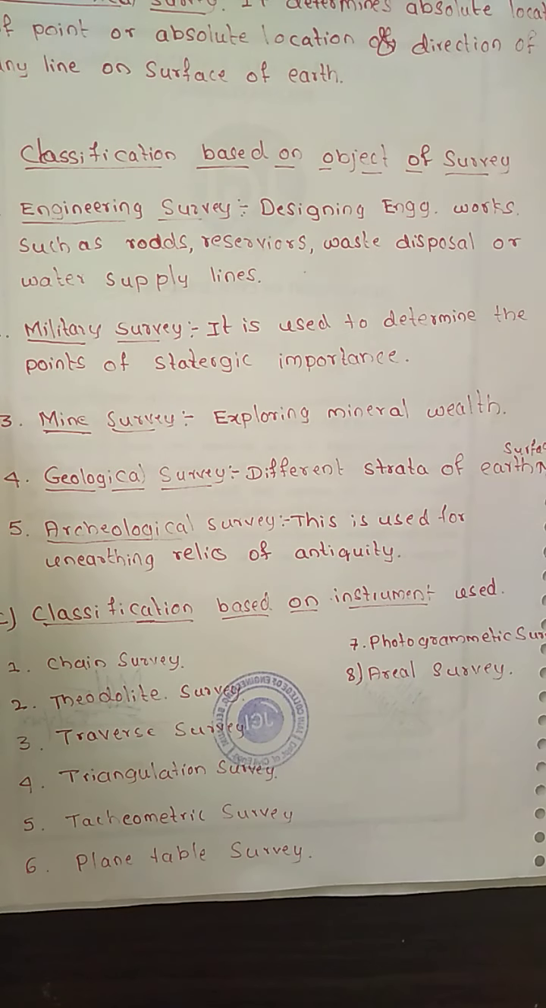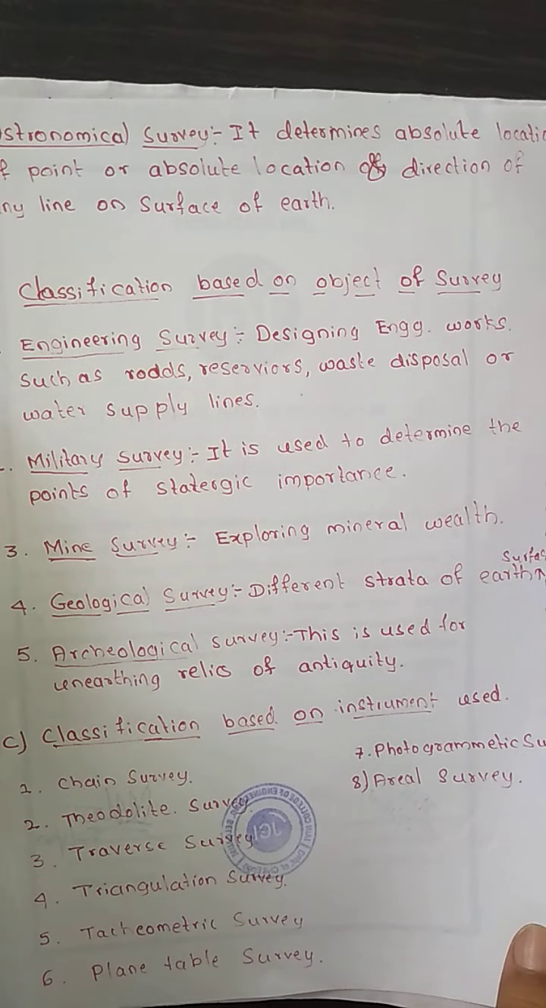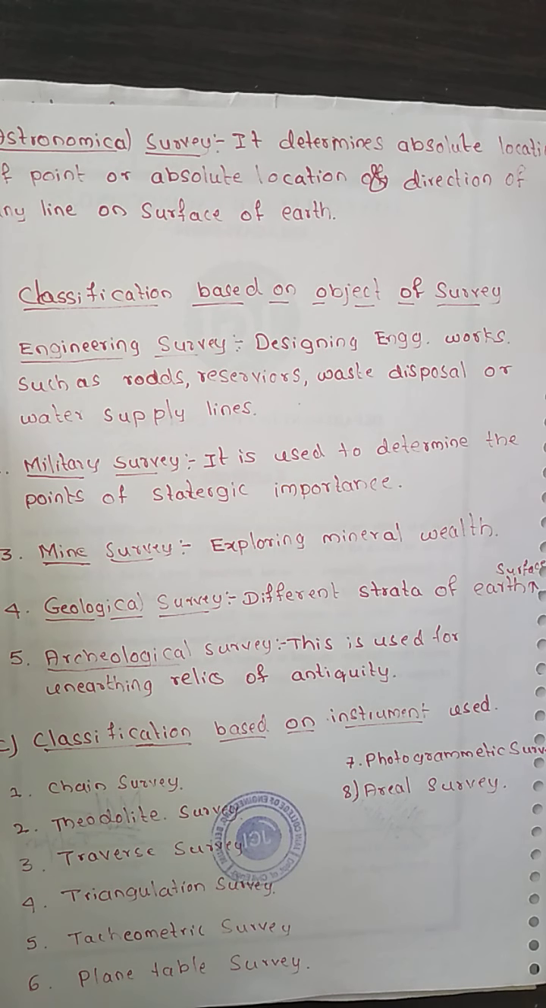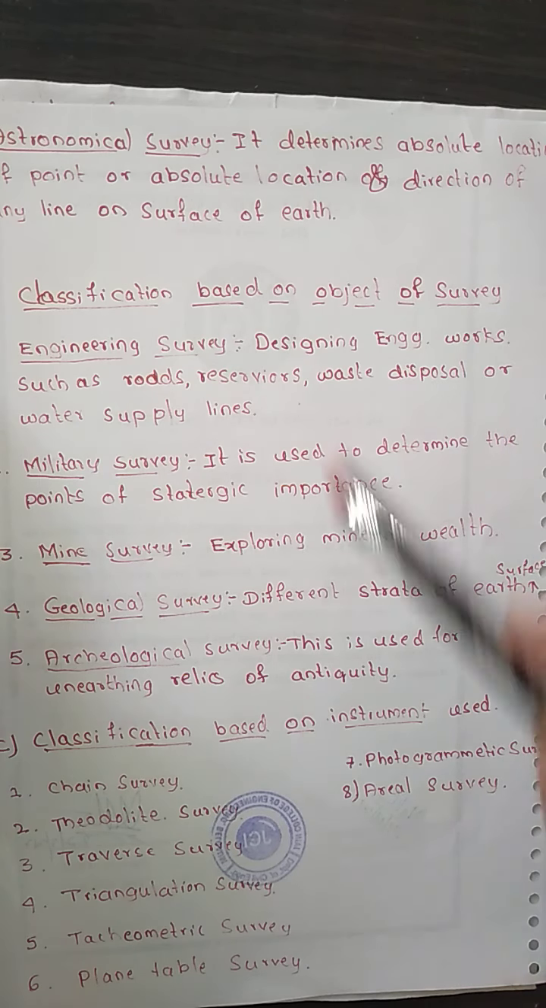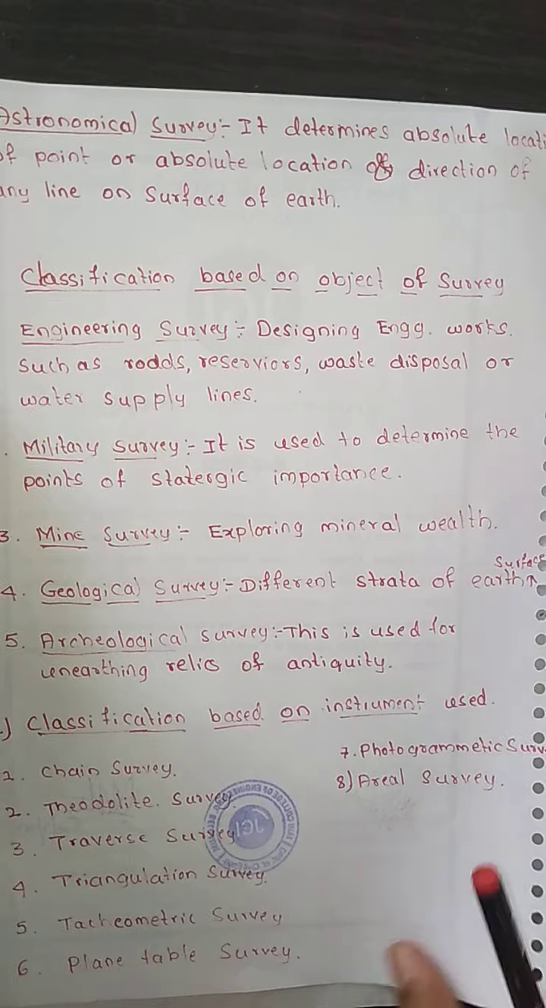Next, we are going to have the astronomical survey. Here it helps in determining the absolute location of any point, or the absolute location and direction of any line on the surface of the earth. It is mainly going to determine this from observation of heavenly bodies such as the sun or any fixed star. So this is regarding the astronomical survey.